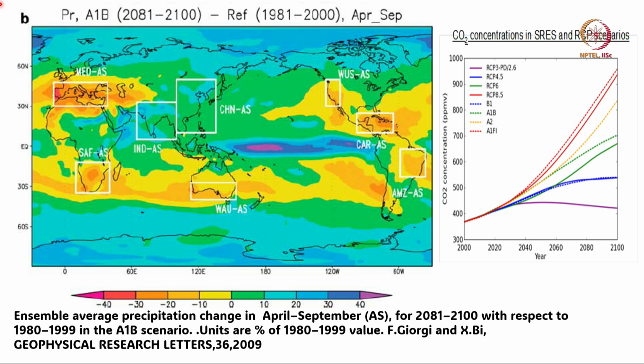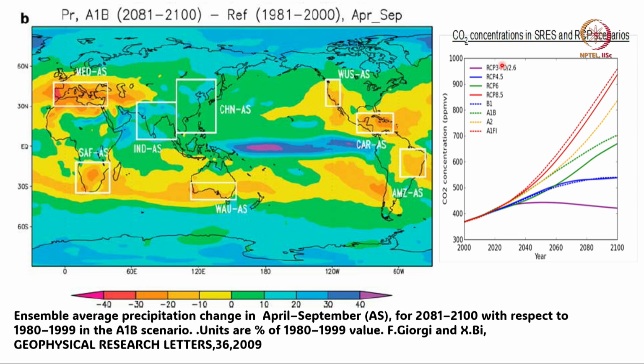Now, this depends on which scenario you are simulating. Here in this paper it is A1B. A1B is the green line, where the carbon dioxide concentration is increasing from 380 parts per million in 2000 to 700 parts per million, which is the rate at which it is growing now. So, this is a scenario which will happen if we do nothing about CO2 emission.